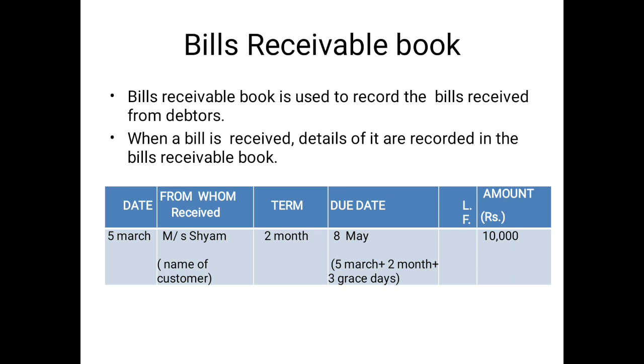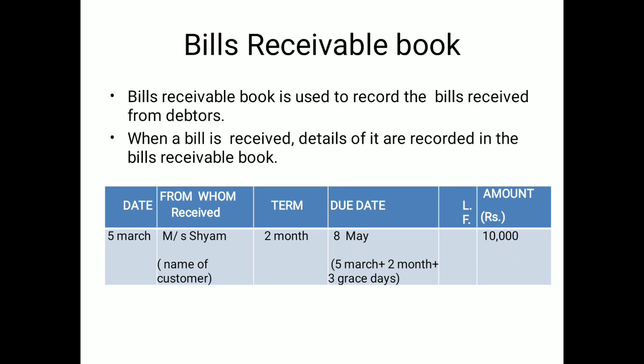The term has been given. The word receivable means the money will be received after 2 months. So from the 5th March you add 2 months, which is for calculating the due date. The due date is also listed: 8th May. I am telling you: 5th March plus 2 months as the term given, plus 3 grace days additional, and then the due date can be calculated as 8th May. This is the system to calculate the due date.